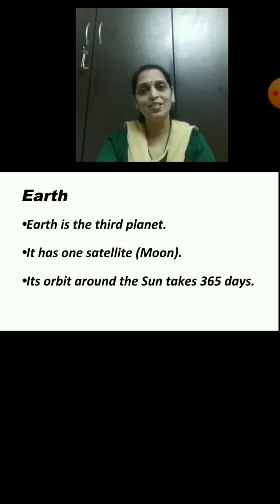Yes, it has one satellite, means one moon. And how many days does it take to orbit the Sun? Yes, right. It takes 365 days to orbit the Sun.